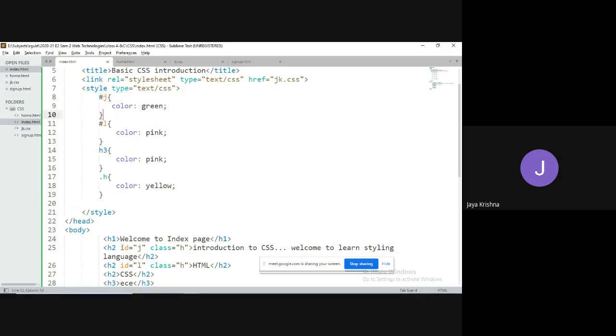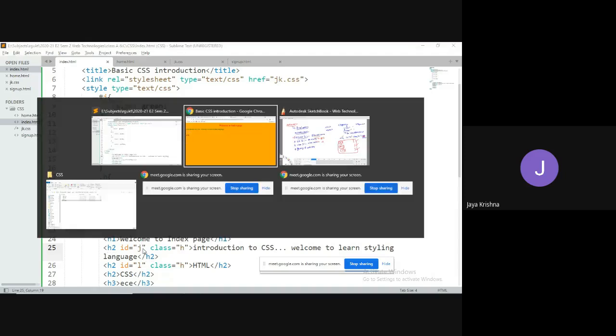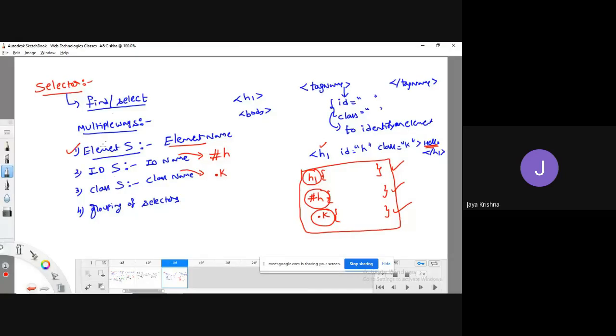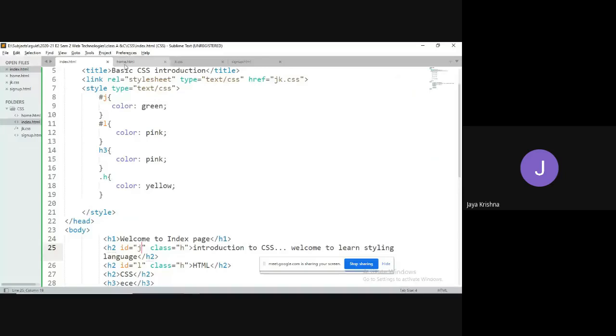Meaning that if we write by varying the selectors, the first priority will be given to element selector, the next priority will be given to ID selector, and the next priority will be given to class selector. So as I have written with respect to ID as well as class, the first priority will be given to ID selector.